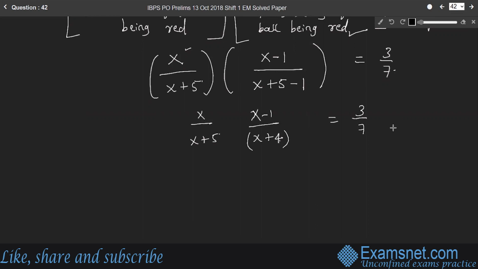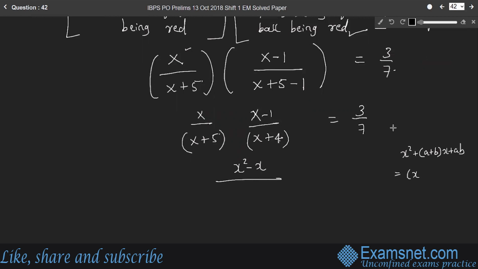Then x into x minus 1 is x square minus x divided by x plus 5 into x plus 4. That means x plus a into x plus b, the formula is x square plus a plus b into x plus ab.